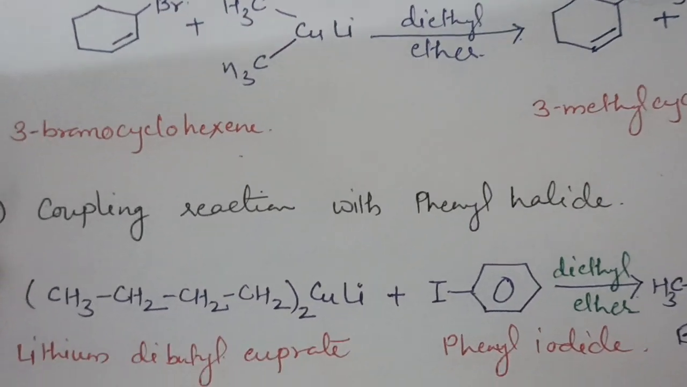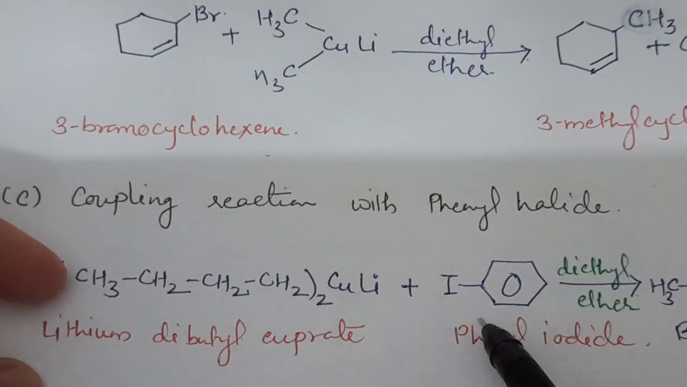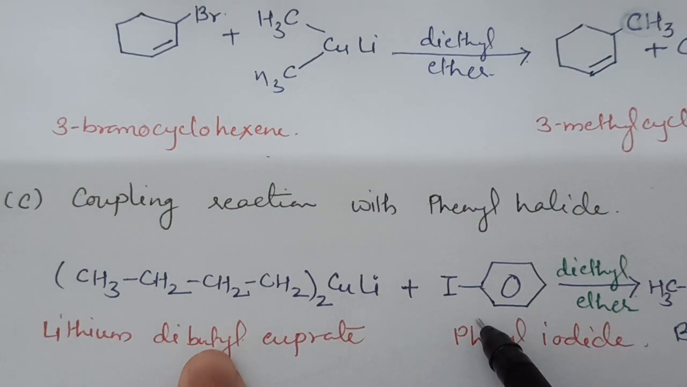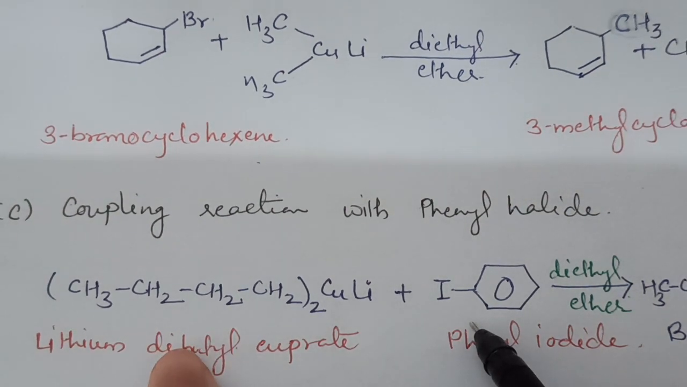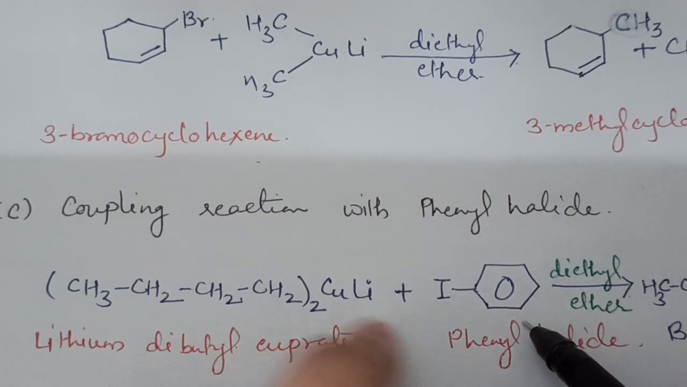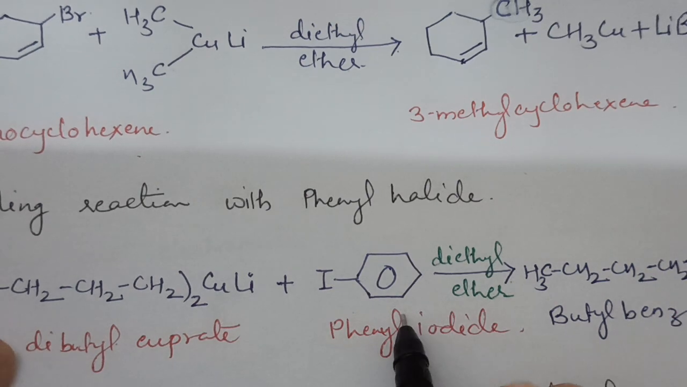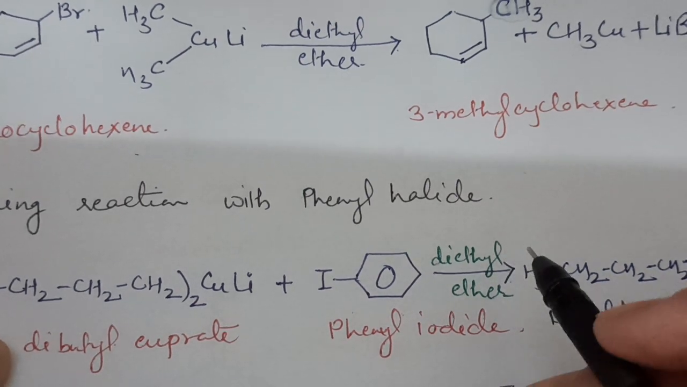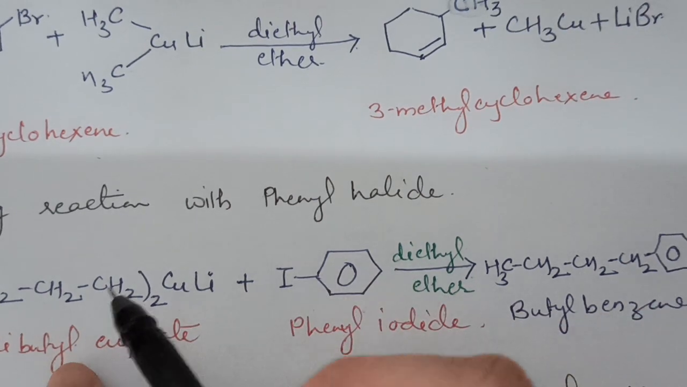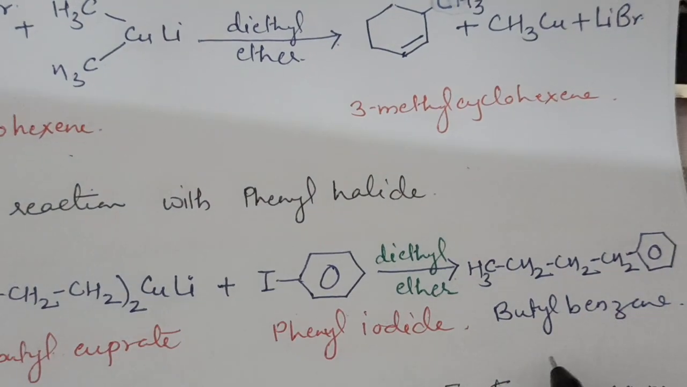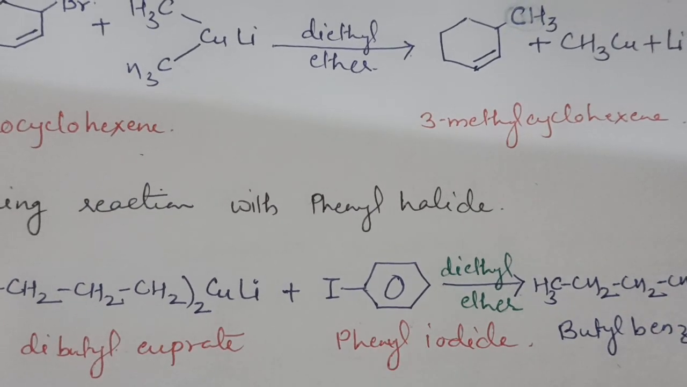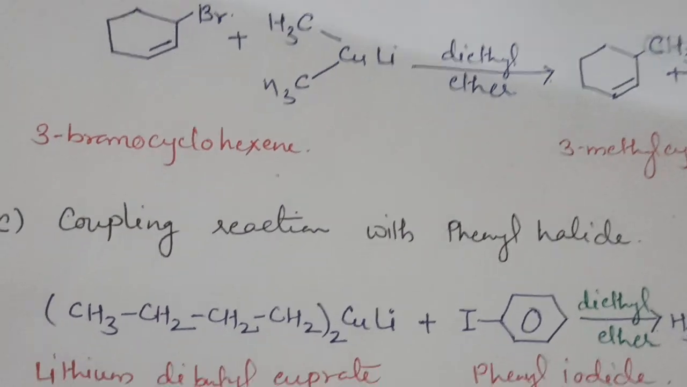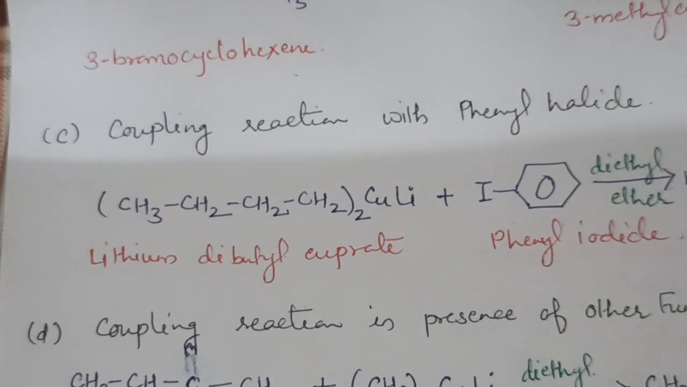Another coupling reaction is possible with phenyl halide. That means a phenyl group can be attached to the alkyl group. So this is the formation of aliphatic aromatic hydrocarbon. Here in the Gilman reagent, the butyl group is present, and in the reaction of lithium dibutyl cuprate with phenyl iodide in presence of diethyl ether, the phenyl group attaches to one of the butyl groups and forms butylbenzene. So primary or secondary halides, cyclohexyl halides or phenyl halides can all react with Gilman reagent.